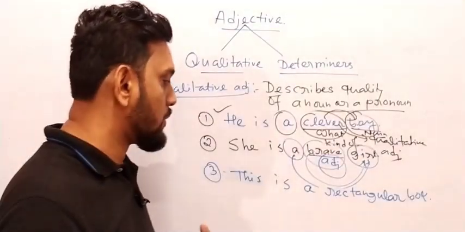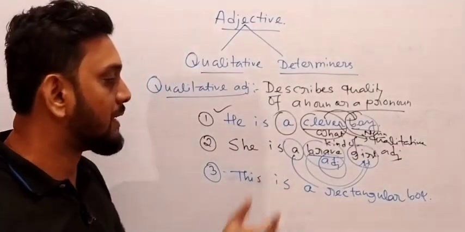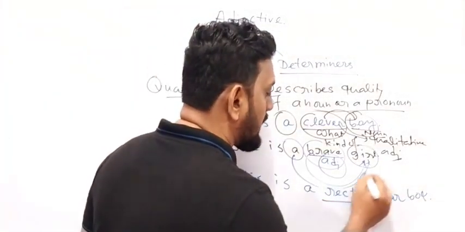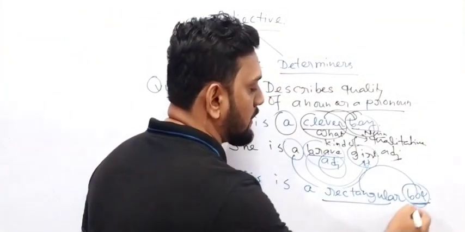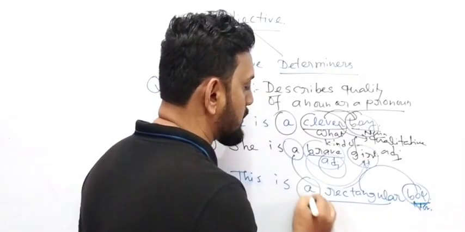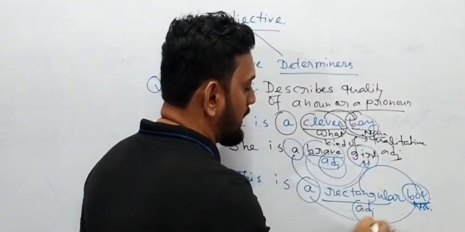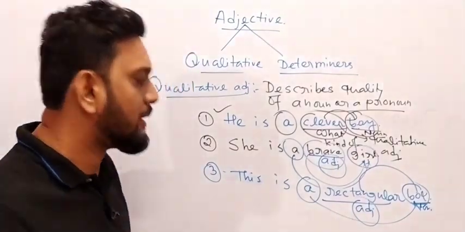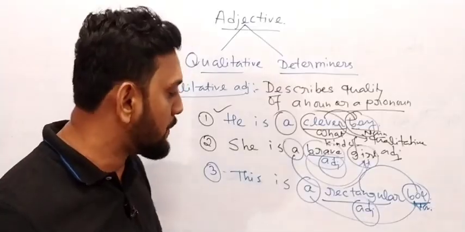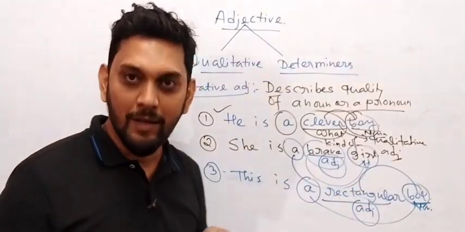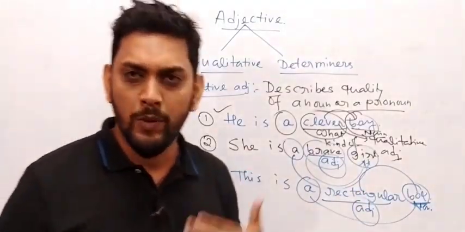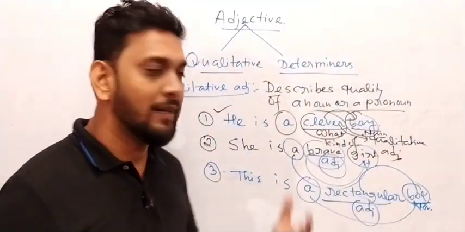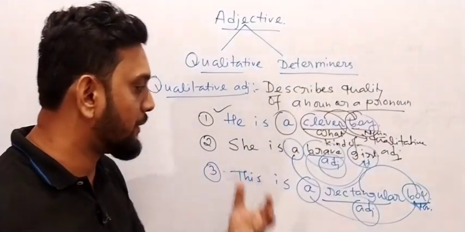Here we understood what kind of box it is. This is a rectangular box. What kind of box? We got the answer. Yeah, rectangular. So rectangular comes for this box, this noun. Box will be the noun, yes or no? And "a" comes for this box, and rectangular will be the adjective of this sentence. And if anyone asks you what kind of adjective, you can say it's a qualitative adjective. And why is it called qualitative adjective? Because it talks about the quality of this noun. And quality means whenever we study about personality, shape, size, origin, color, all these talk about the quality of a noun.